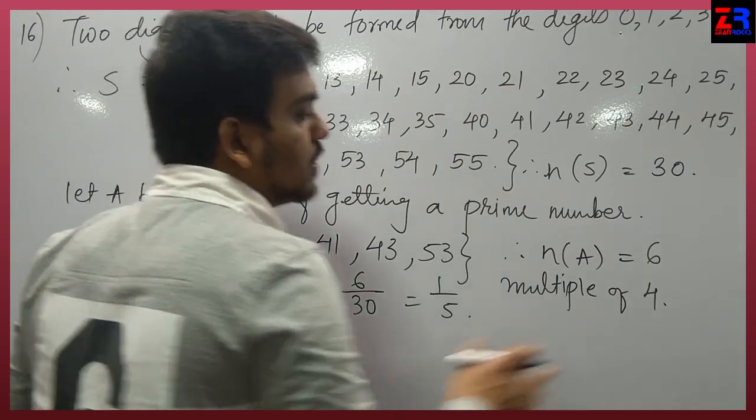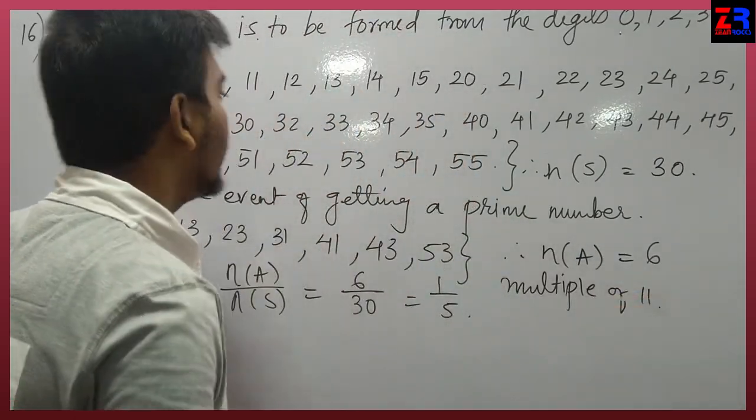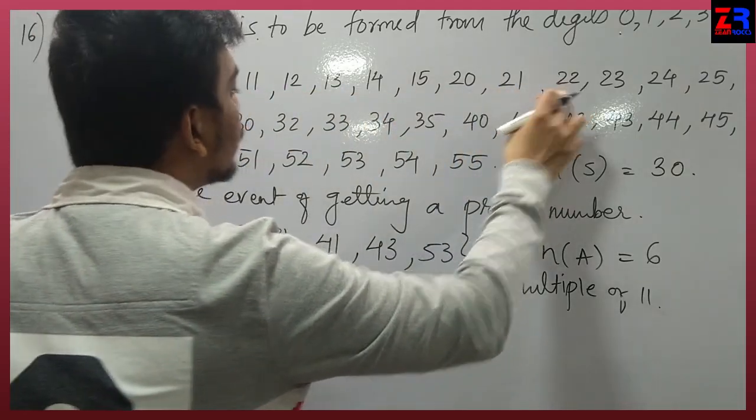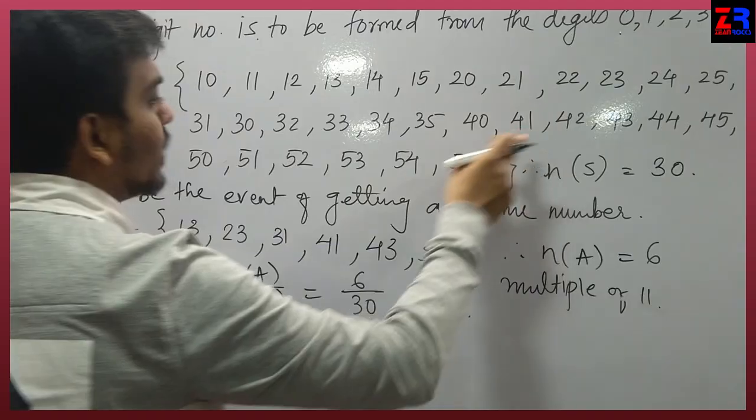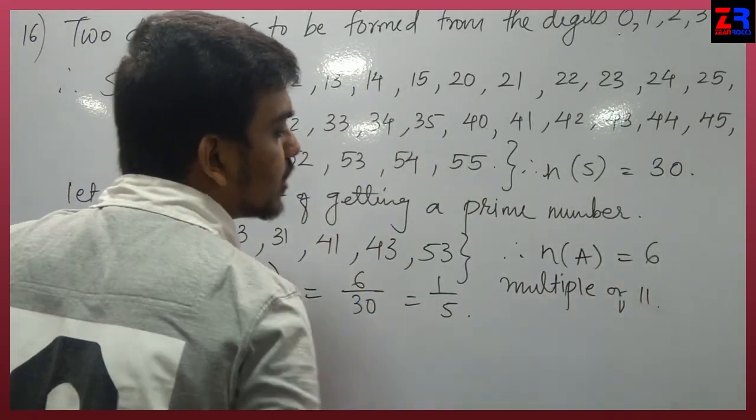And the third event is multiple of 11. Multiple of 11 means 11 ones are 11, 22, 33, 44 and 55. 5 numbers are there which are multiples of 11.